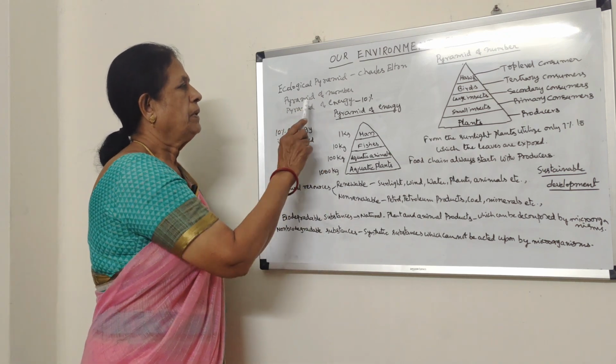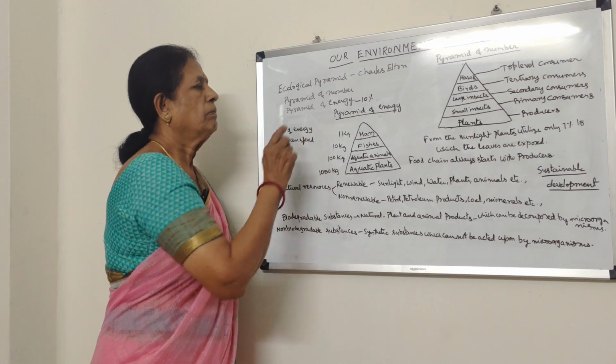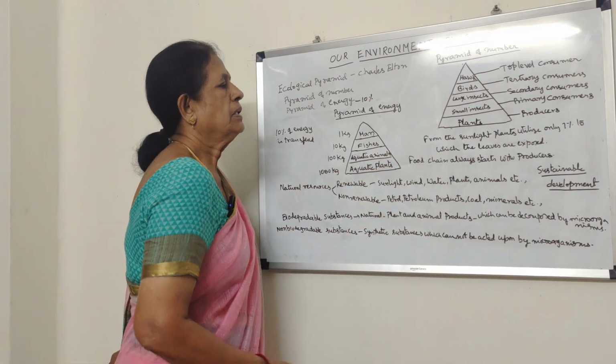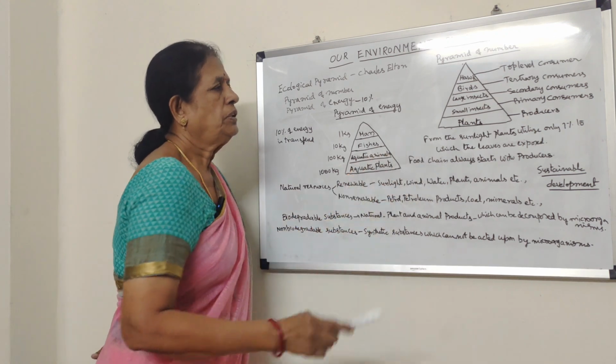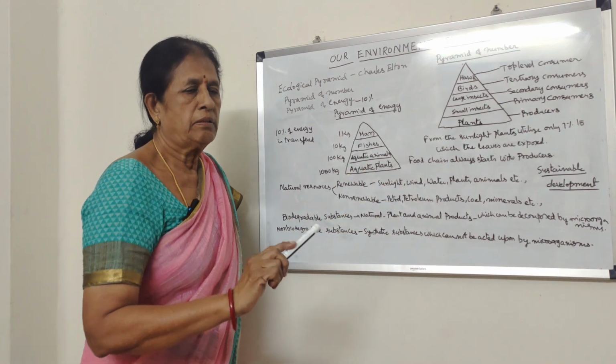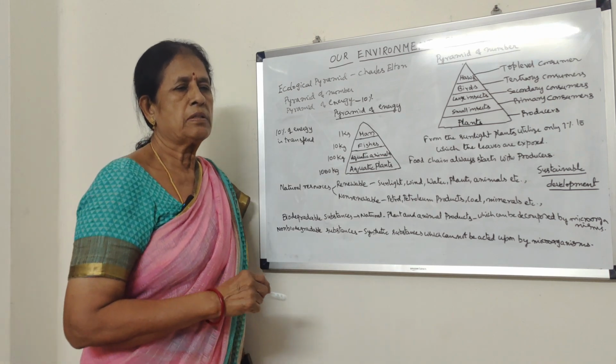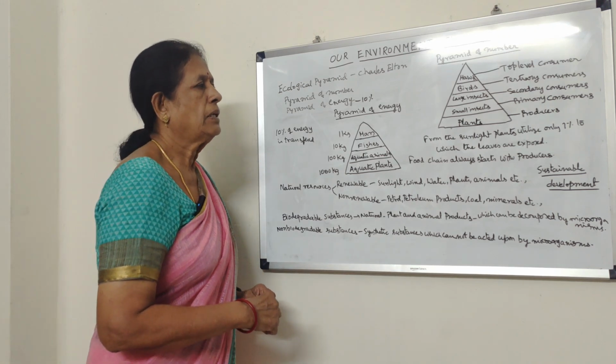So mainly ecological pyramid, pyramid of numbers, pyramid of energy, etc. So what is pyramid of numbers? That means when the food chain is observed, the energy in the form of food is passed on from one trophic level to another trophic level.